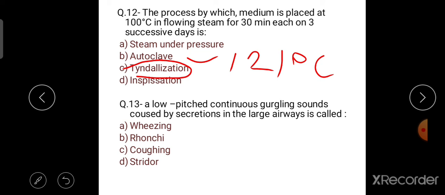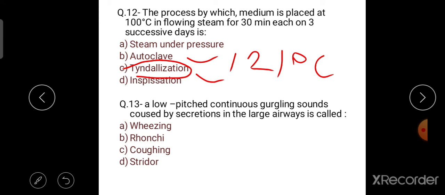And tyndallization is a method of heating articles for 3 successive days. First day is at 85 degrees Celsius for 60 minutes, second day is 75 to 80 degrees Celsius for 20 minutes, and third day is 75 to 85 degrees Celsius for 20 minutes. So the right answer is option number C.